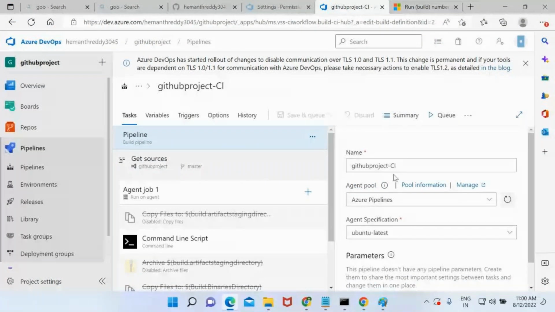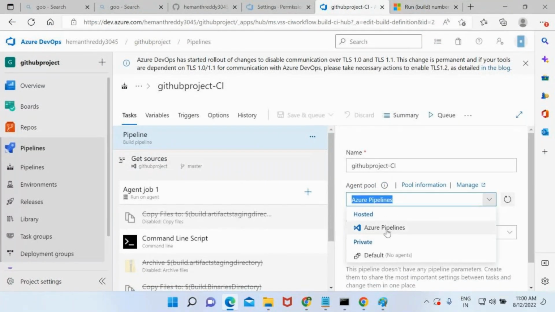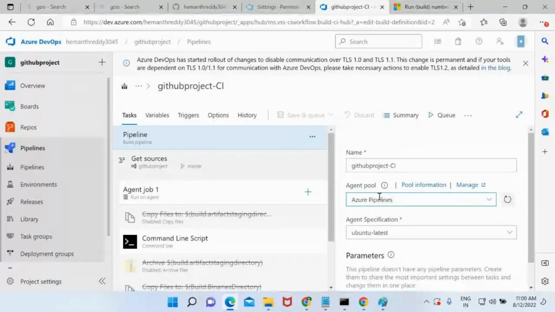So in the pipelines, I have specified one agent pool, and if you see, it is hosted agent. That means Microsoft is giving you the VM to run the pipelines. And if I want that pipeline to run on my VM, like a custom VM, then I need to make it private. This private is called self-hosted agent. Understood the difference between hosted agent and self-hosted agent? Okay. As of now, you are running hosted or self-hosted? Hosted agent. Okay. In real time also, most probably we will use hosted only, but sometimes you might be using self-hosted.